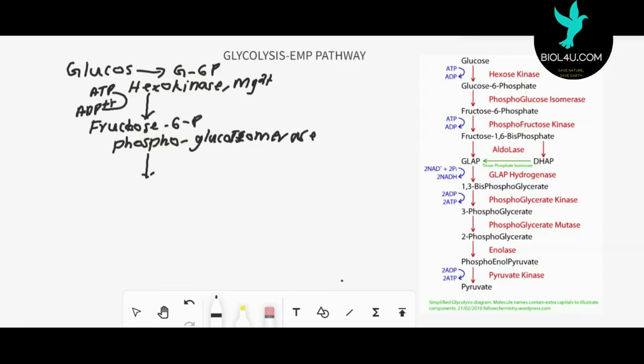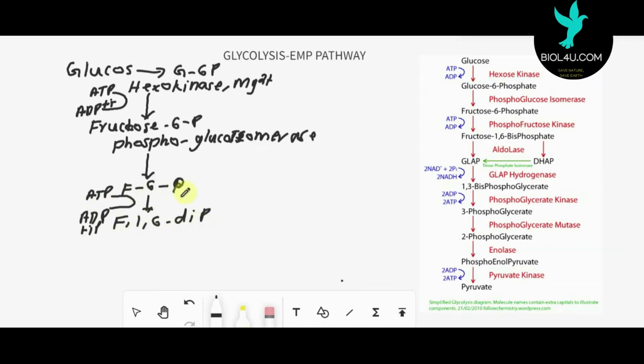Then the fructose 6-phosphate is again phosphorylated and converted into fructose 1,6-diphosphate. Fructose 1,6-bisphosphate or diphosphate is produced. Here again 1 ATP is utilized, and this ATP is converted into ADP plus inorganic phosphate, and this phosphate is added to fructose 6-phosphate, converting it into fructose 1,6-diphosphate.